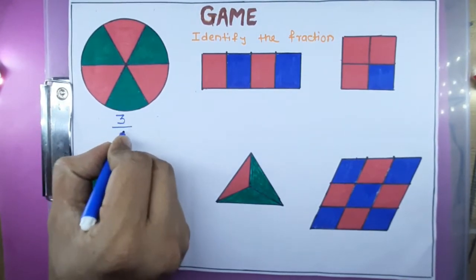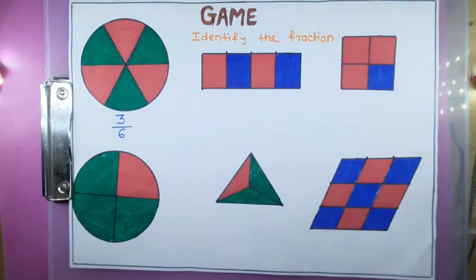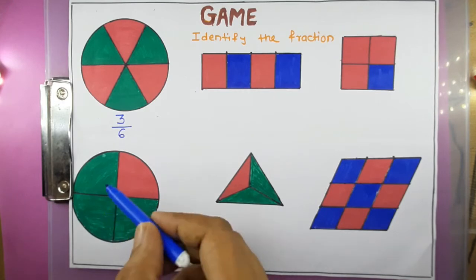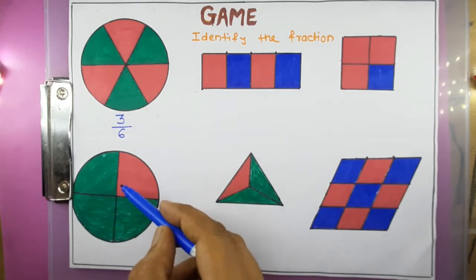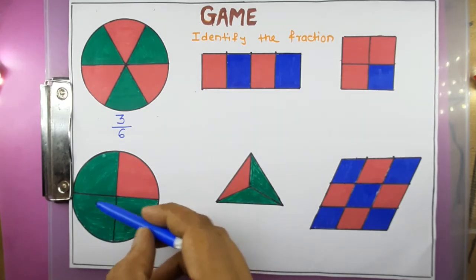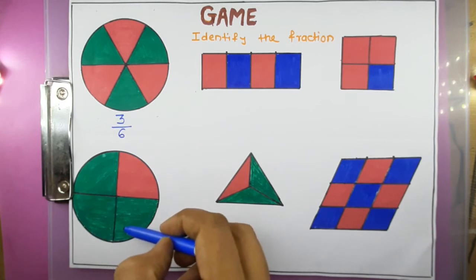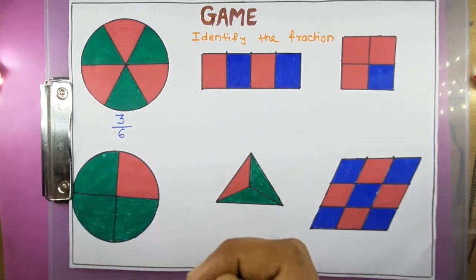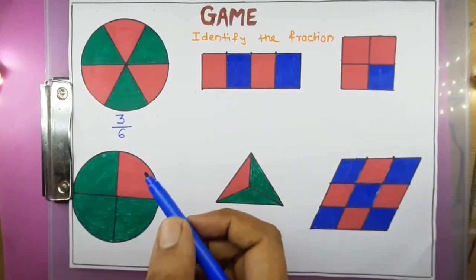3 upon 6, right? Can you tell me about this, you can write in the chat box, how many red parts are there and how many green parts are there? It means total parts, and how many red parts are there. So here,